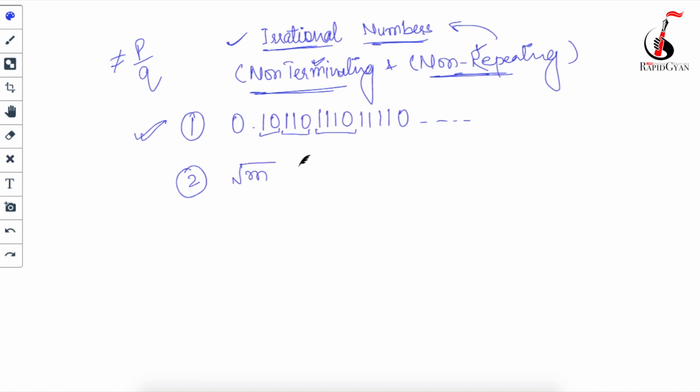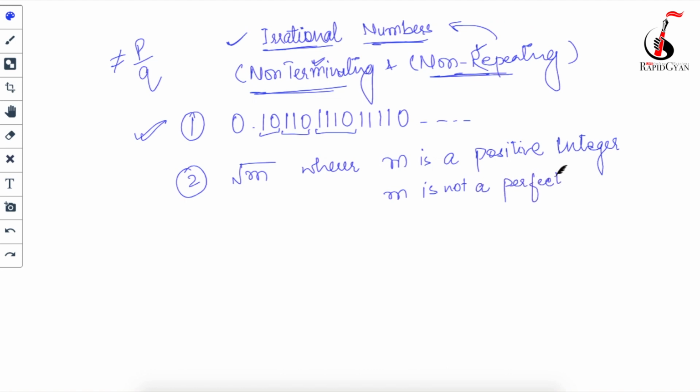The next example of irrational numbers is under root m, where m is a positive integer. Another condition is that m is not a perfect square. So if you get any number in the form of under root m, and m satisfies these two conditions, then that under root m is an irrational number.